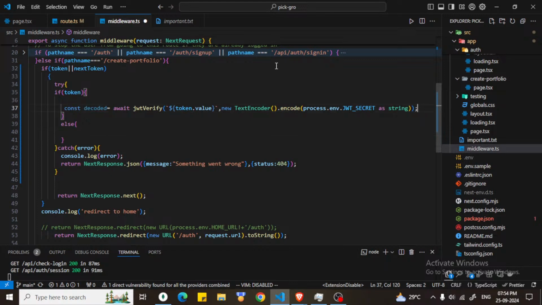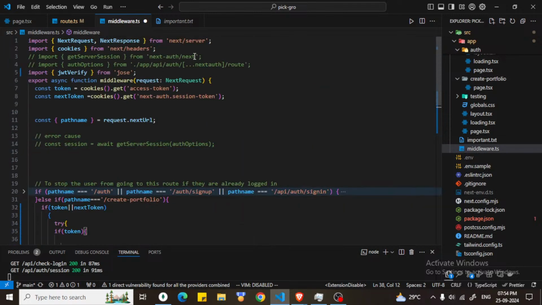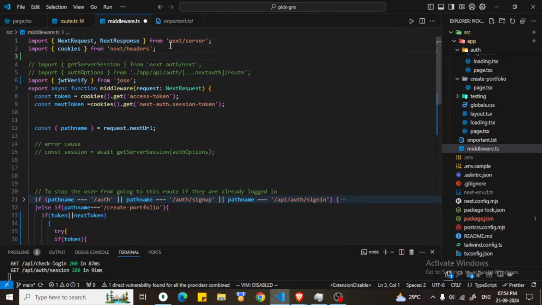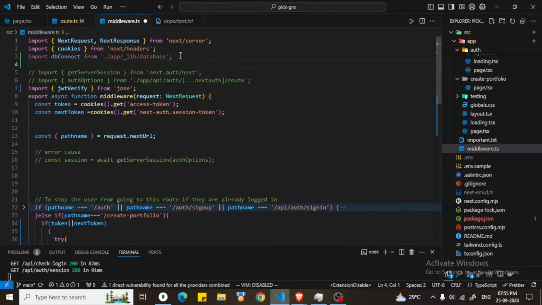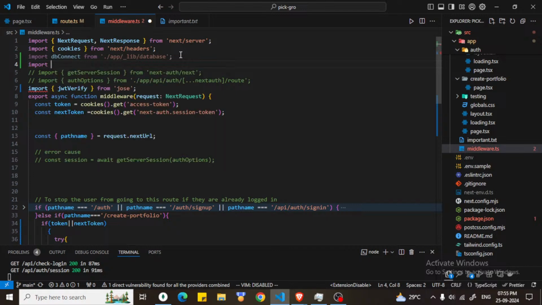If it is a token, then what we will do, we also need to call, we have a DB connection, import dbConnect. Yeah, here we are, and we need to find it by the user ID. So we will also import the user model. We have the user model.